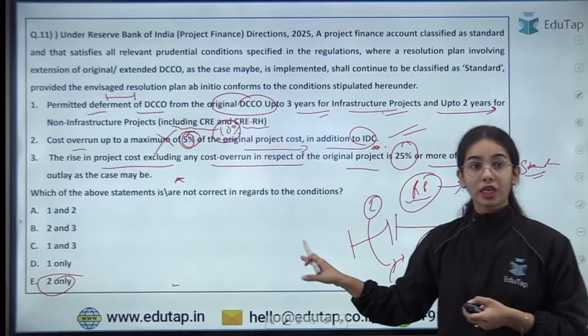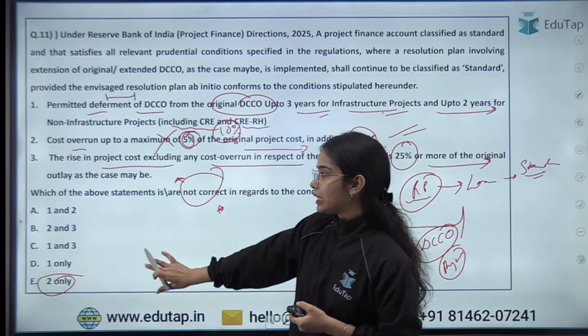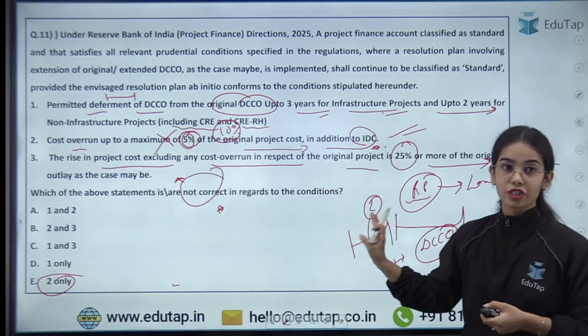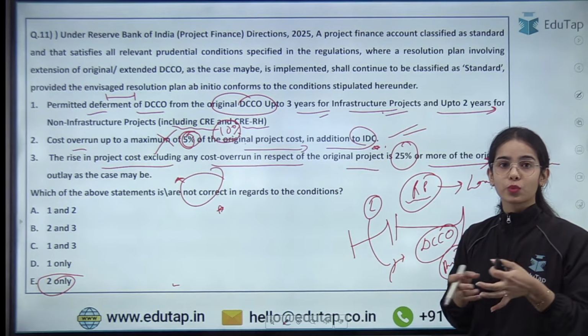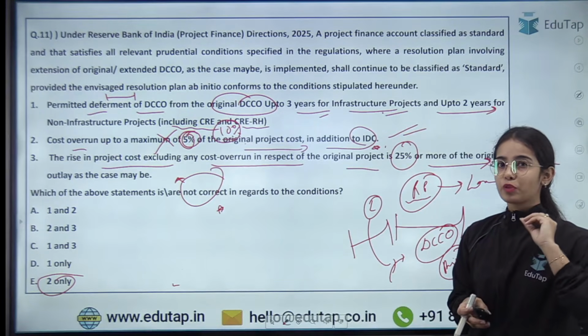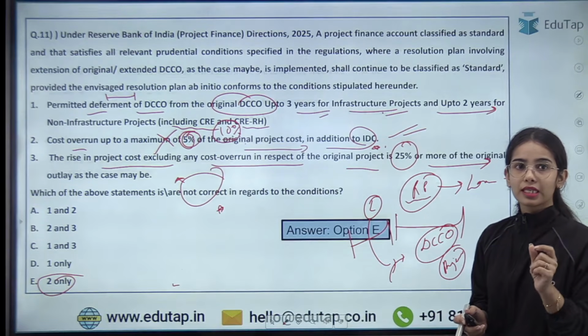Which of the following statements is not correct? So here E is the right answer. Read the questions very, very carefully, because correct, incorrect, there are going to be 80 questions in Phase 1, so you might get confused. So do read the questions very carefully. Okay. So E is the right answer here.